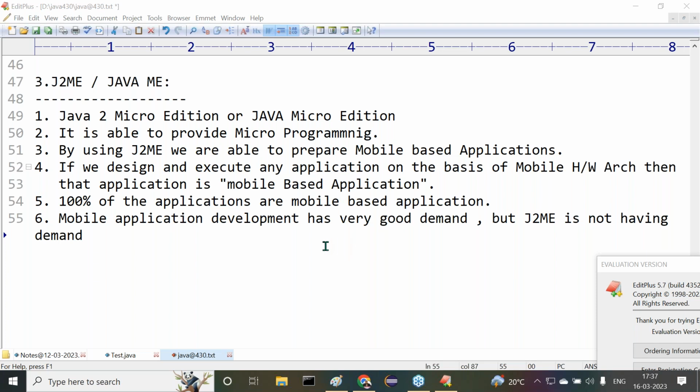Mobile application development has very good demand, but J2ME does not have any demand. Why?